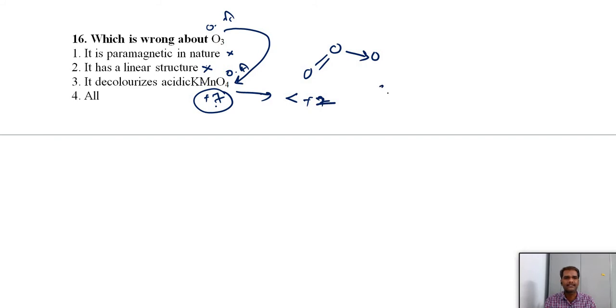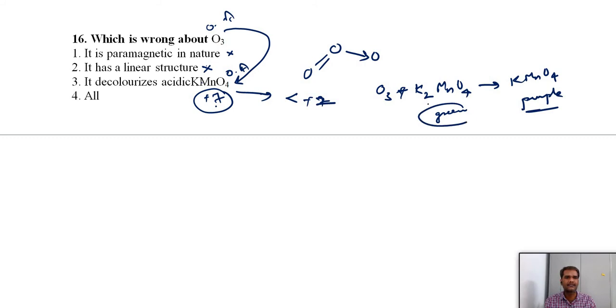So we have only this reaction. Ozone can react with potassium manganate. It will convert the potassium manganate, which is actually a green colored compound, into potassium permanganate, a purple colored compound. Right? It will oxidize the green potassium manganate to potassium permanganate. The reverse reaction is not possible. So all your statements are incorrect. Each and every point is important here. Paramagnetic means diamagnetic, we should remember. Linear means non-linear, a planar structure, but the structure is an angular shape. It cannot decolorize KMnO4.